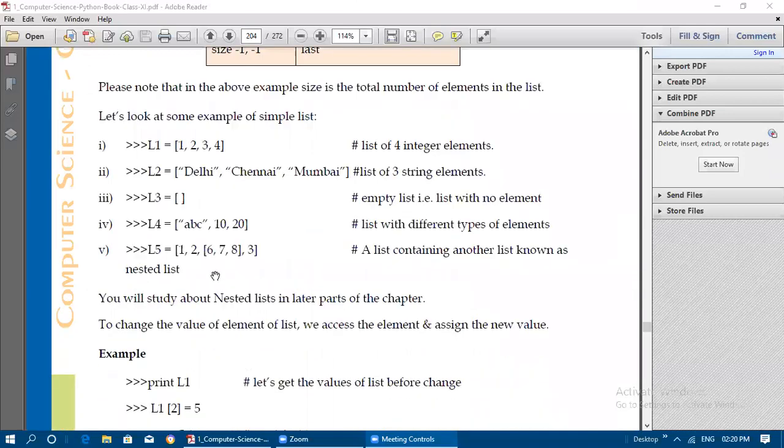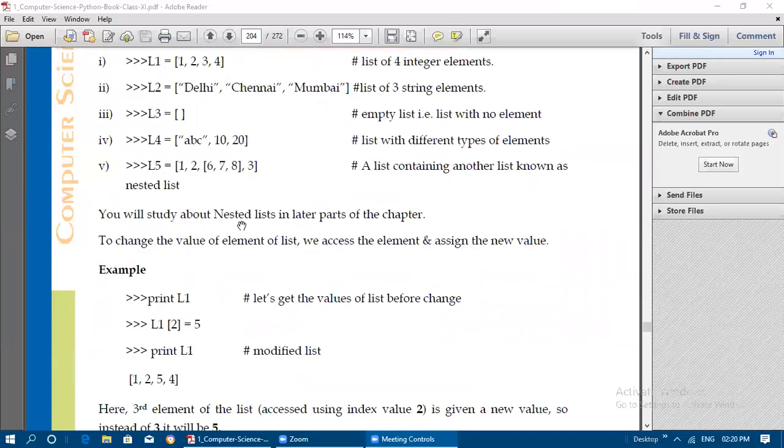For that, in this example we can see the first element belongs to string, and the second and third are integer elements. So we can have different types of elements inside the list. And one more thing, a list can contain another list also, which is known as a nested list. So L5 is a list which is having another list enclosed inside the square bracket. So 1, 2 and 6, 7, 8 is another list, 1, 2, 3 and all integer values. So it is also a mixed data type. So list data type and integer data type elements are inside the list L5. You will study about the nested list in the later part of this chapter.